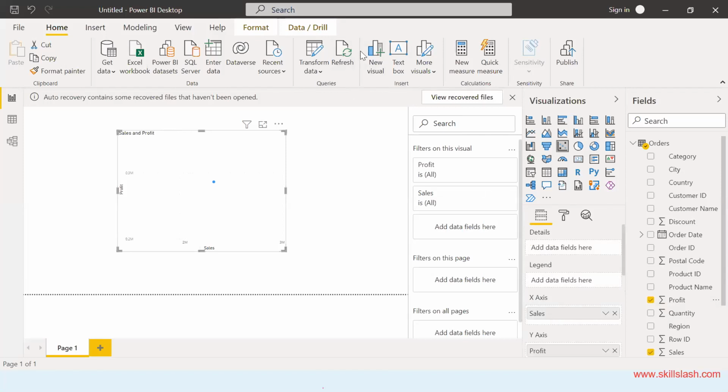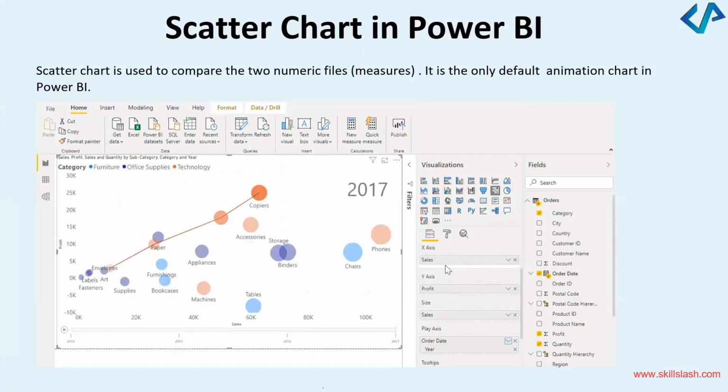So what I would do in the details tab, as I showed you in the slide also, as I plot the different things on this chart with x-axis sales, y-axis profit, and I give a size. This size is important. If you give the size as sales, and within the play axis, you give order date as year, order date and year, it will plot a graph like this. Depending upon whichever data set you have, you can select the values and plot it.